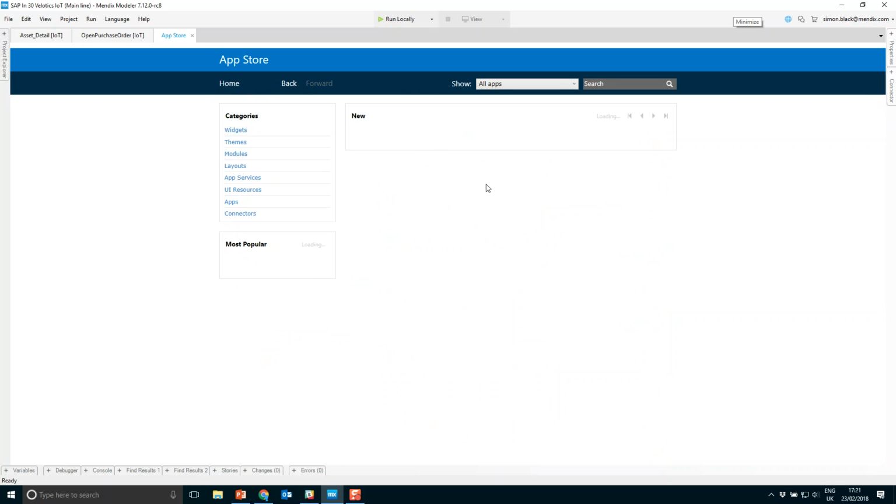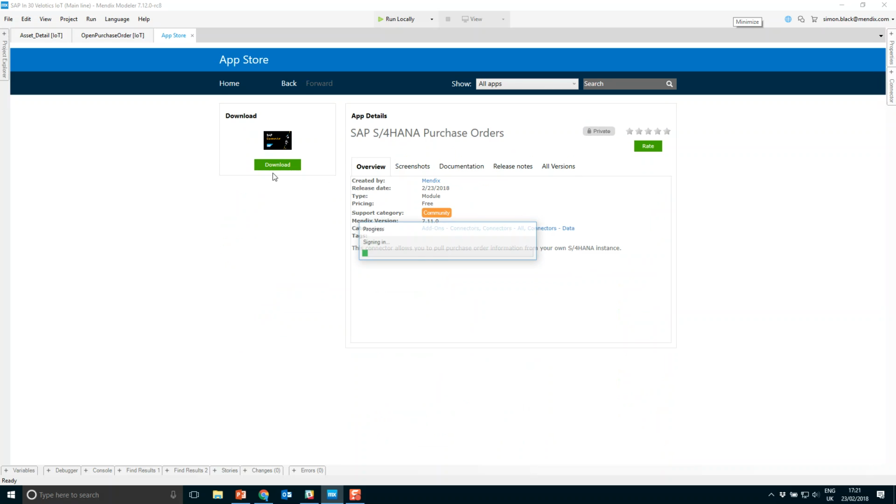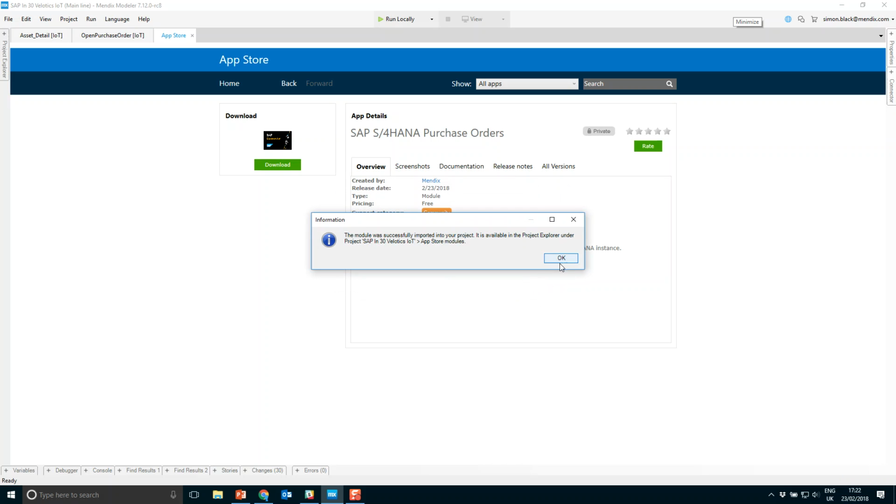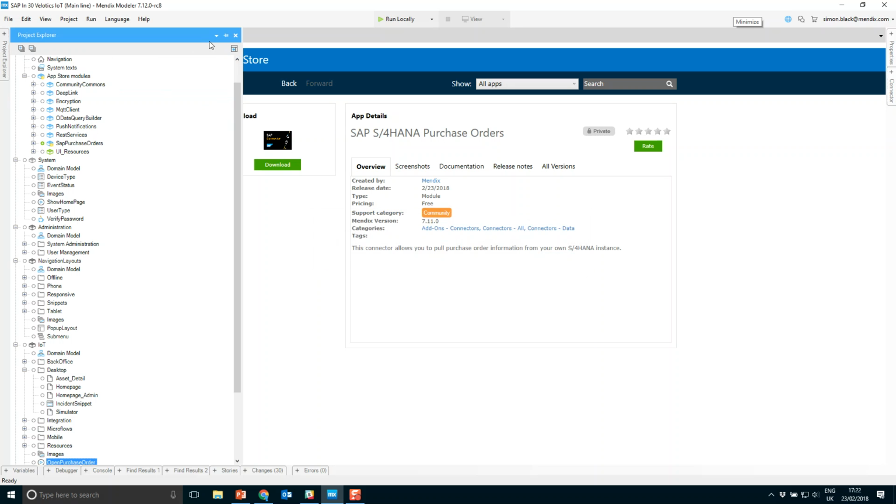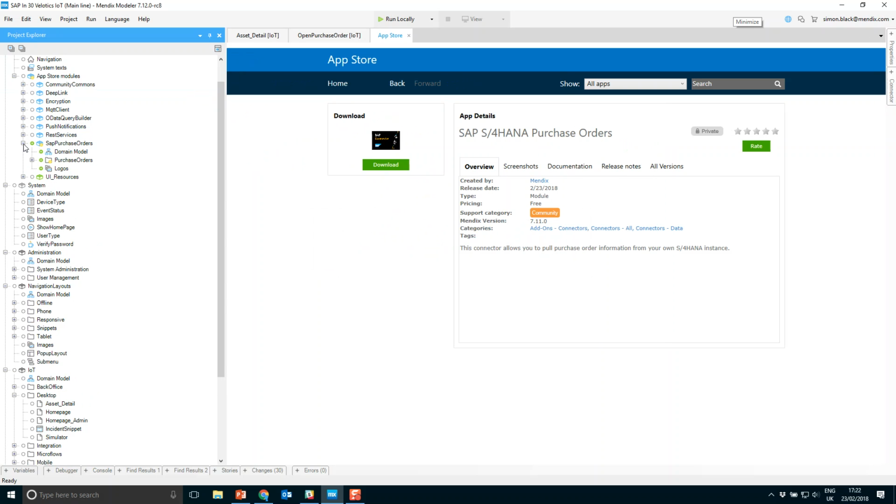So let's go ahead and download that new connector, the SAP S/4HANA connector, so that we can view and manage those purchase orders. So now the module has been downloaded into our project.